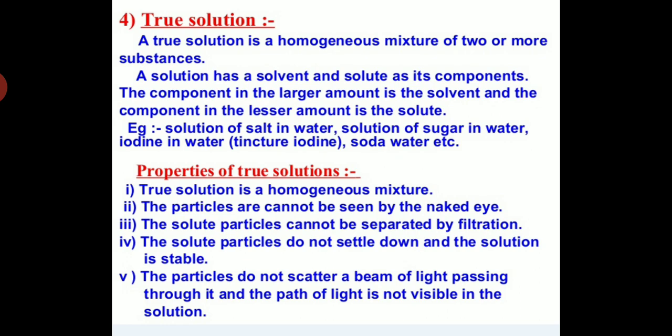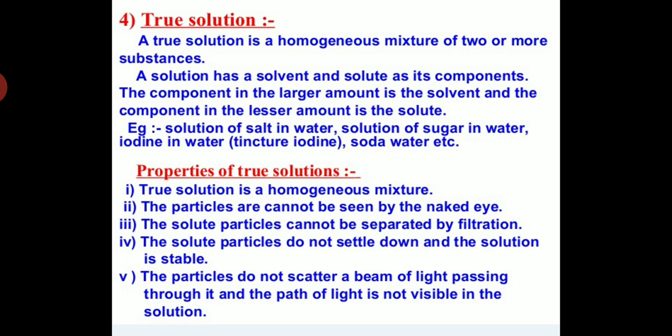So what are the properties of a true solution? First of all, it is a homogeneous mixture. Because it is a homogeneous mixture, its particles cannot be seen by the naked eye. It cannot be separated by filtration.